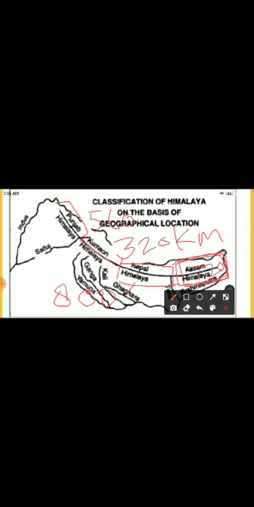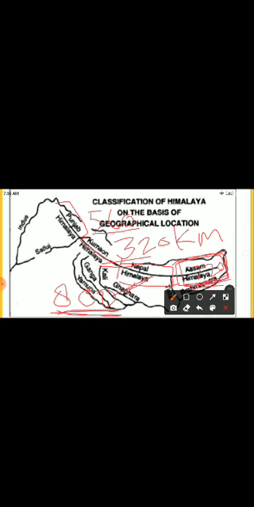Once again, I am just repeating. 560 kilometer is the length of Punjab Himalaya. After that, Kumayu Himalaya, the length of this area is 320. Nepal Himalaya, the length of this area is 800 kilometer. Then one more, Assam Himalaya. The length of this area is 720 kilometer.